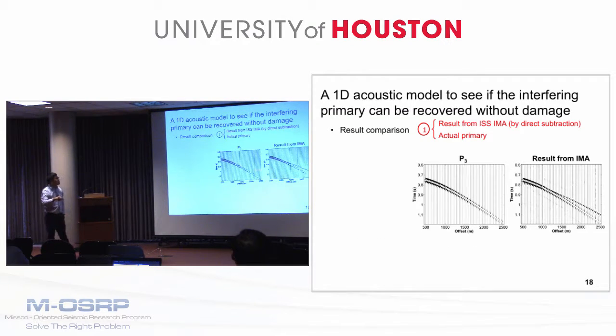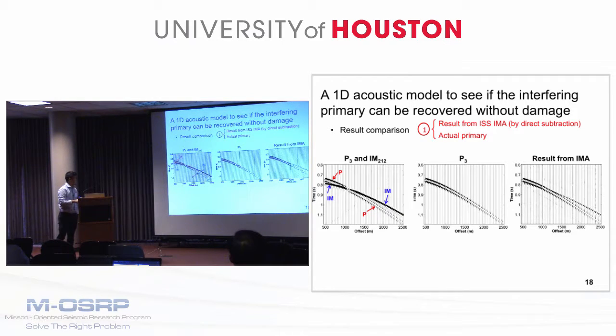So here we show the comparison between the actual primary and the results from the ISS-MA. And for either reference, we also plot the actual primary and internal multiples on the left. With this internal multiple being partially removed by this approximate internal multiple prediction from the ISS-MA, we can see two observations in the results from the ISS-MA.